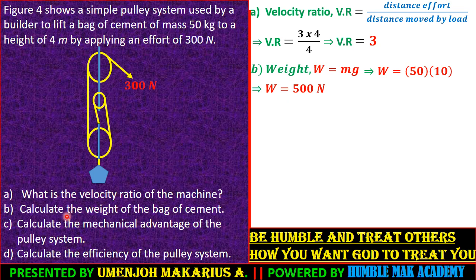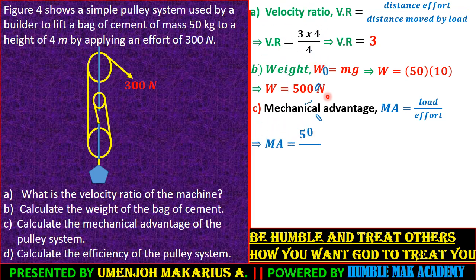The C part wants us to calculate the mechanical advantage of the pulley system. This is also very, very simple. Mechanical advantage, guys, is given as load over effort. The load in this case is simply your weight, not the mass. Please take note. It is a weight that is 500 newtons. The effort is 300 newtons. So if we plug that in, we have 500 over 300, which gives us an answer of about 1.66. Note, guys, it is also unitless.